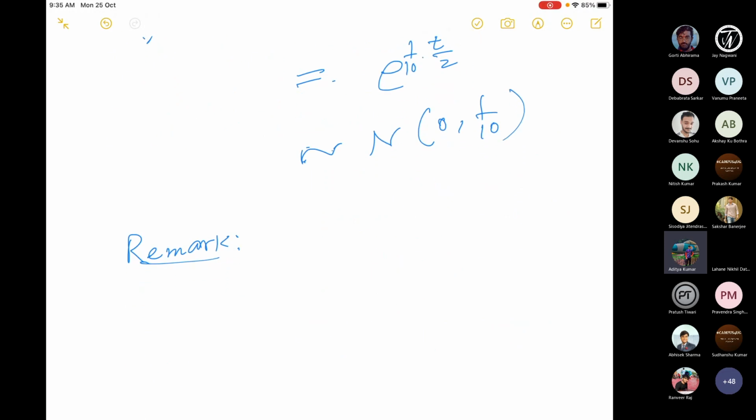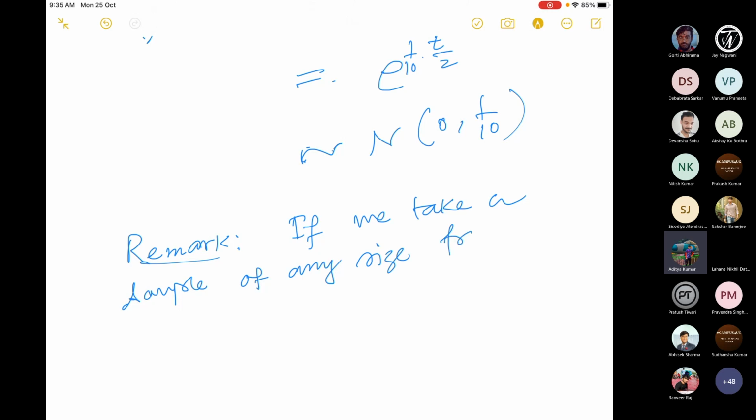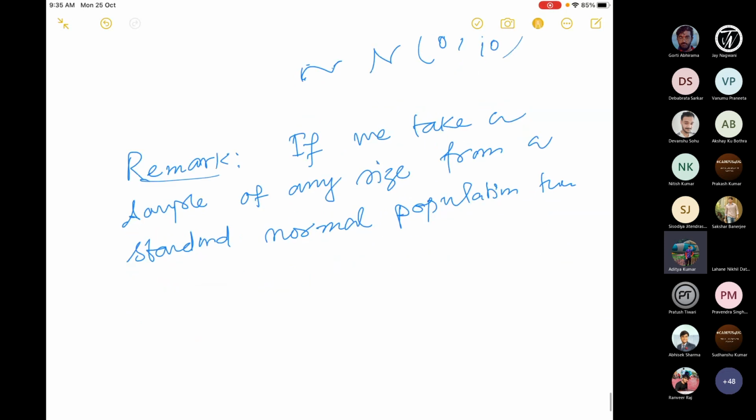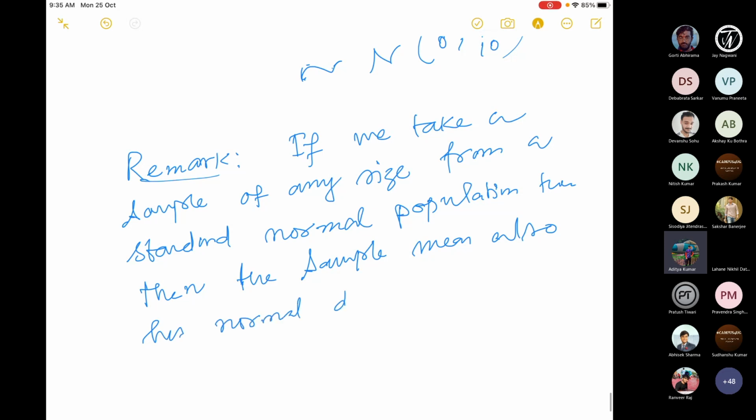But anyway, the main observation is, if we take a sample of any size n from a standard normal population, that means the population density is standard normal, then the sample mean also has normal distribution, with mean 0 and variance 1 by n, the size.